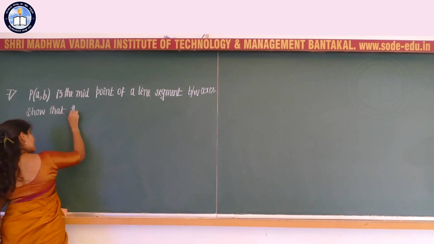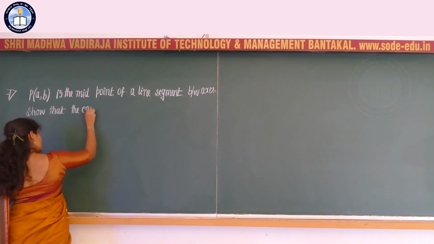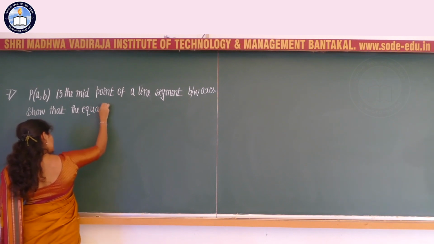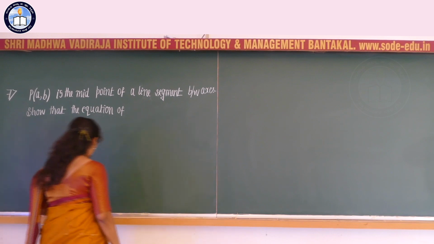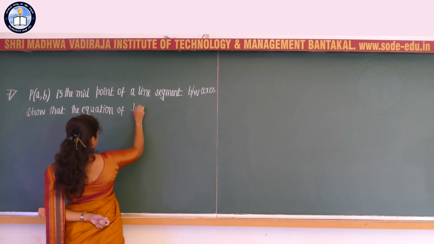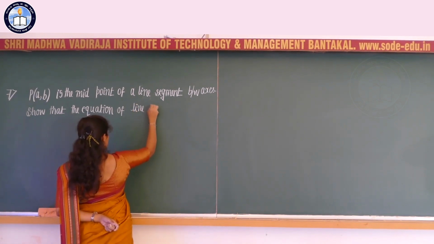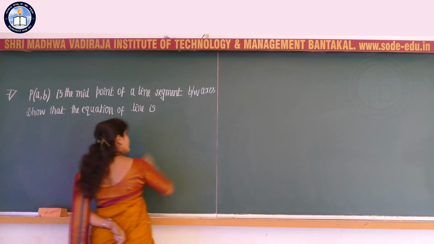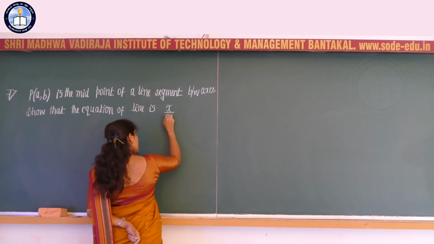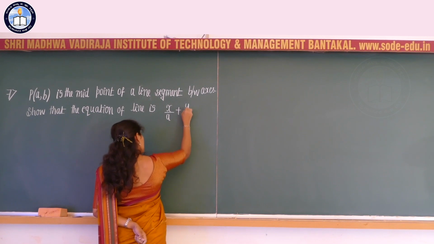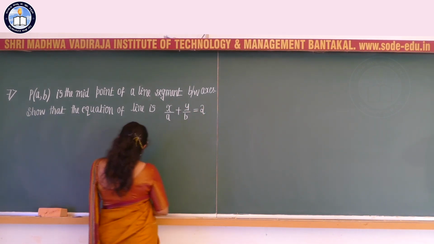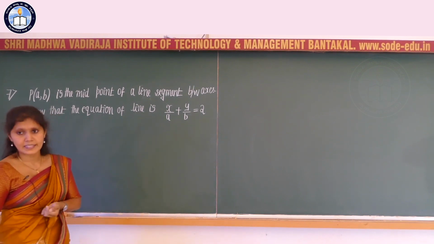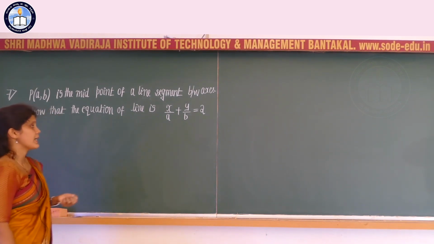Show that the equation of the line is x divided by a plus y divided by b is equal to 2.